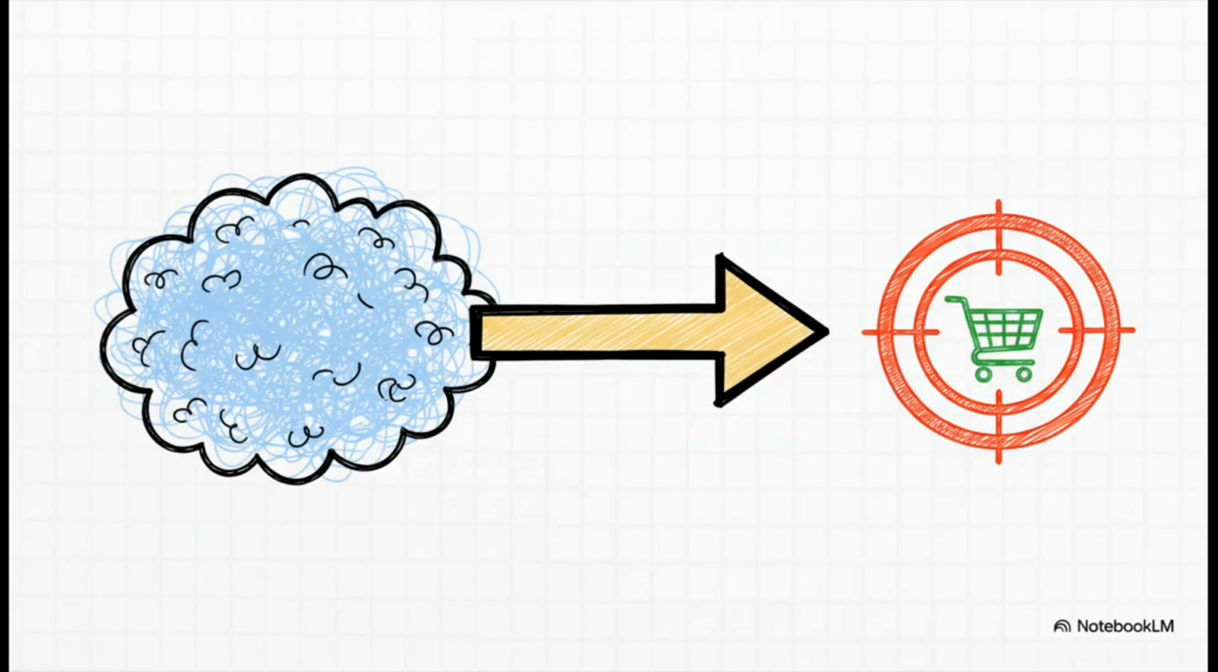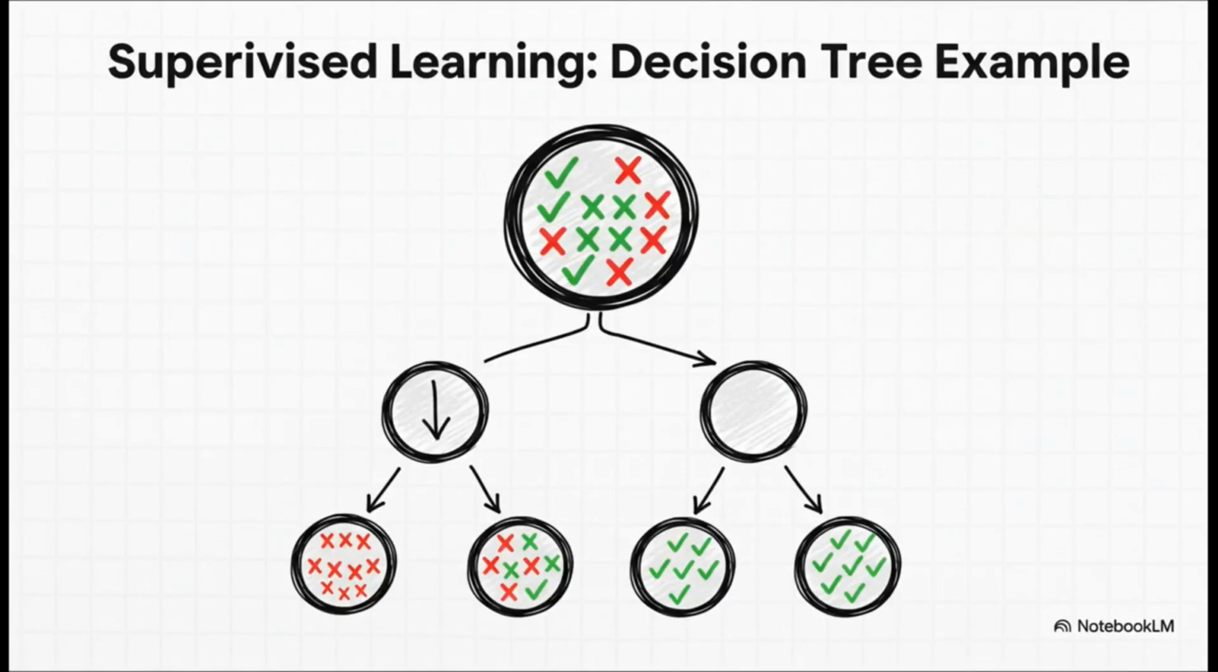Okay, so that's the unsupervised world. But what if our goal is really specific, like predicting if a customer is going to buy a product or not? Now we pivot to the goal-oriented, supervised methods. This is where things get really clever. Supervised methods actually look at the final outcome, like bought or didn't buy, to find the most useful ways to group your data. A decision tree, for example, does this automatically.